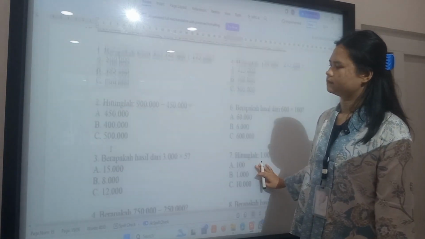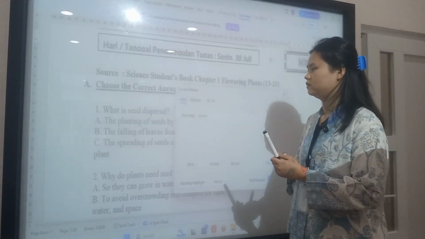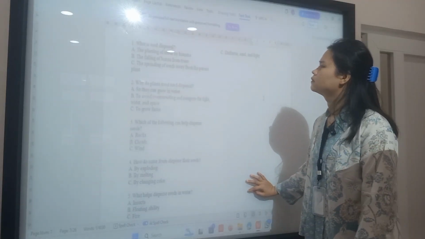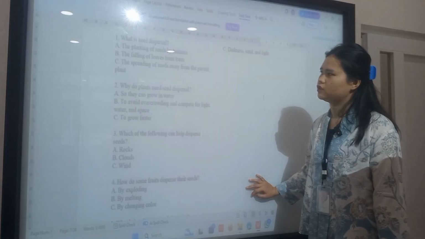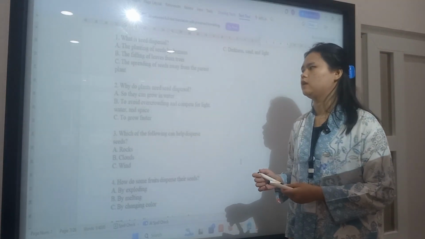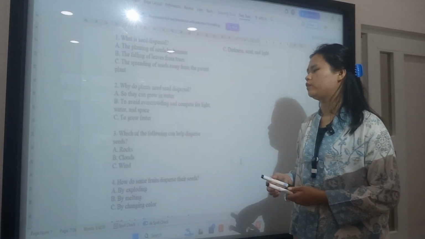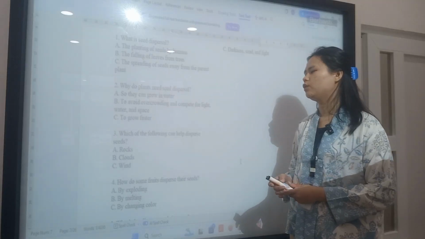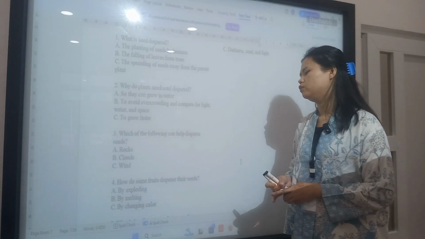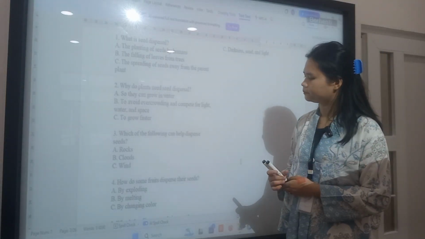Okay, now we move to science. We can start from question number 1. What is seed dispersal? Seed dispersal is spreading seeds away from the parent plant. Why do plants need seed dispersal? It's B, to avoid overcrowding and competing for life. Number 3, which of the following can help disperse seeds? It's wind. How do some fruits disperse their seeds? By exploding.